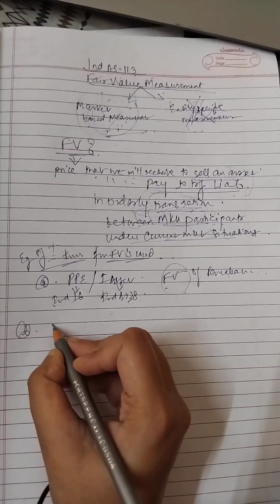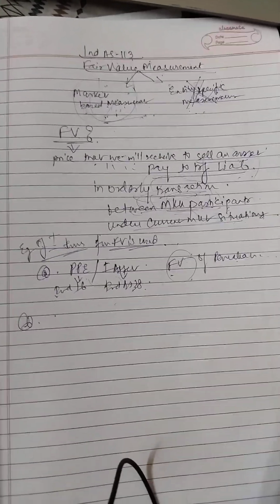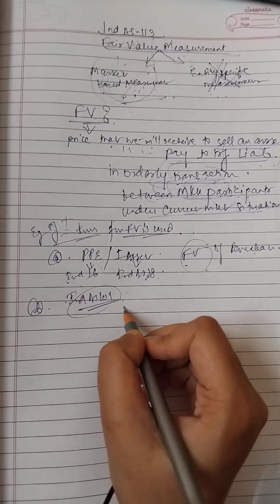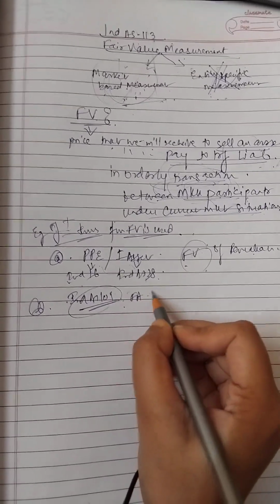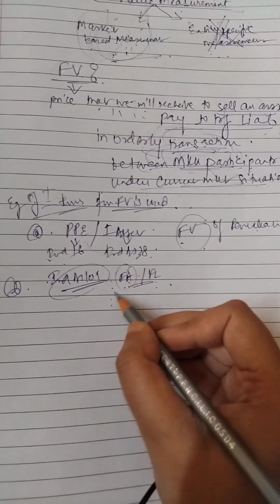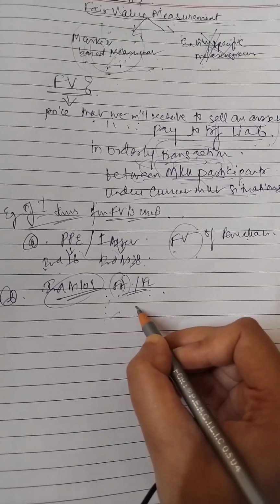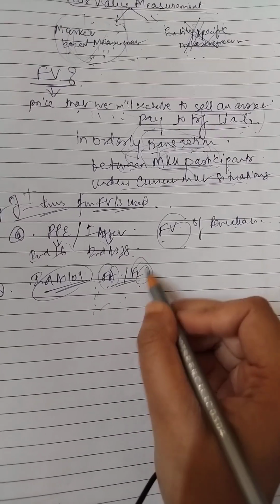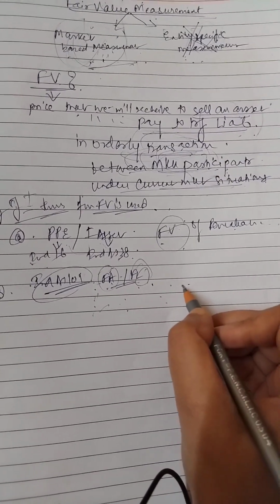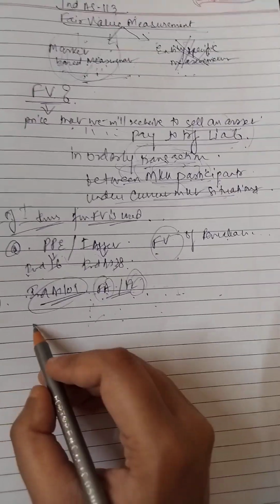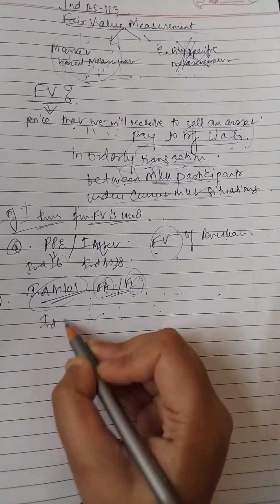Next, there are multiple examples. If you consider IND AS 109, what was the provision? Financial assets and financial liabilities are initially measured at fair value. Subsequently, for financial assets there were three options: amortized cost, FVTPL, and FVTOCI. For FVTPL and FVTOCI we need fair value measurement. For financial liabilities there were subsequently two methods, FVTPL and amortized cost; for FVTPL we need fair value.